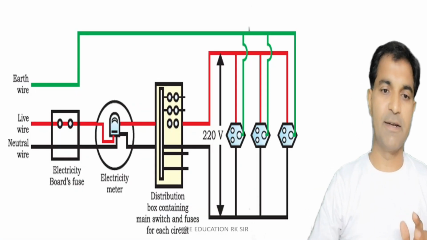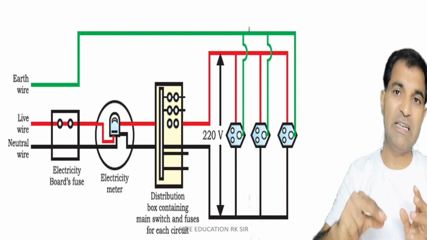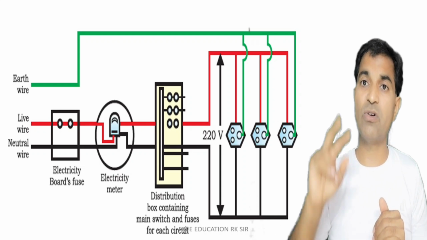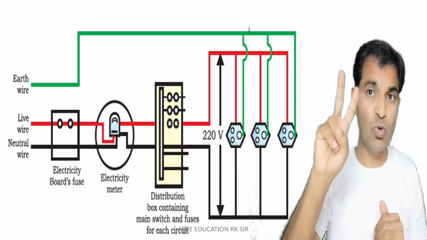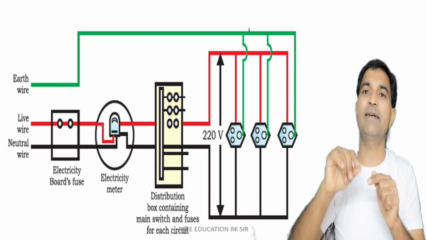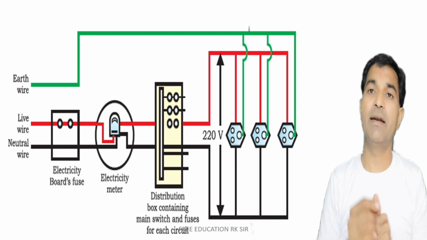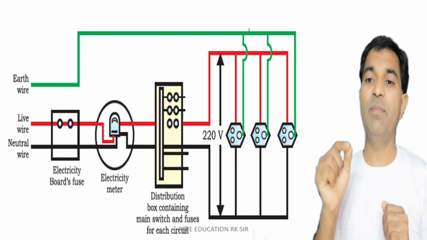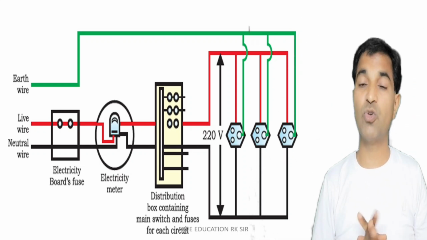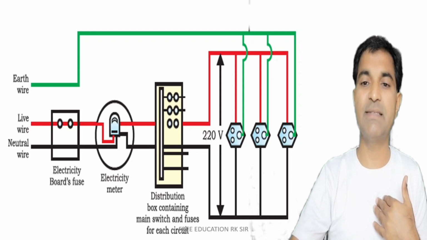will be earthed. Now there will be two wires from the electrical pole to our meter. From the meter it will go to the distribution box. From the distribution box, a pair of wires, two wires, will go to each room, and these two wires will be connected to each and every equipment along with the switches, right? And another third wire will be connected to each equipment on the periphery or metallic part, so that in case of a short circuit the current bypasses and we ourselves remain safe.